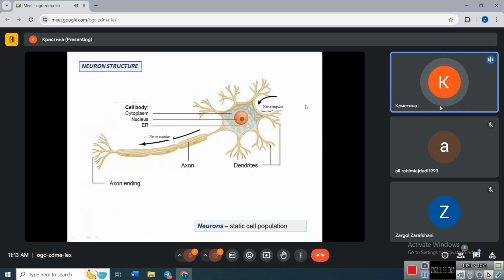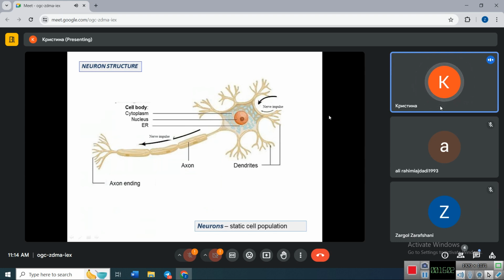The major function of neurons and the major function of nervous tissue is to generate and provide nerve impulses. A nerve impulse runs from the periphery of dendrites towards the cell body, then along the membrane of the cell body, and after all, along the axon from the body to the periphery. And these arrows indicate the direction of nerve impulse.